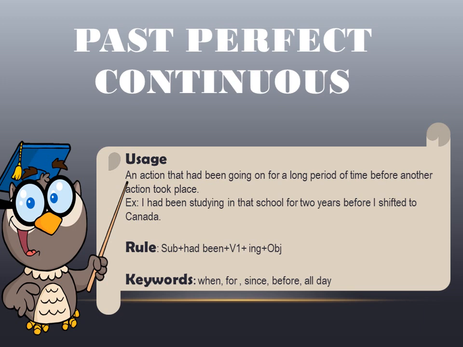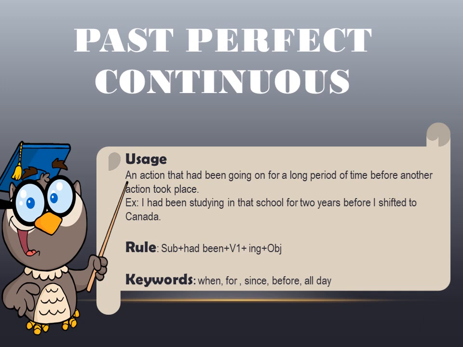The rule is subject plus had been plus V1 plus ing plus object. So this is the affirmative. Negative is subject plus had been plus not plus V1 plus ing plus object. Like, she had not been doing the work for a long time when the teacher asked for it. Okay. So this is how you will resume it.